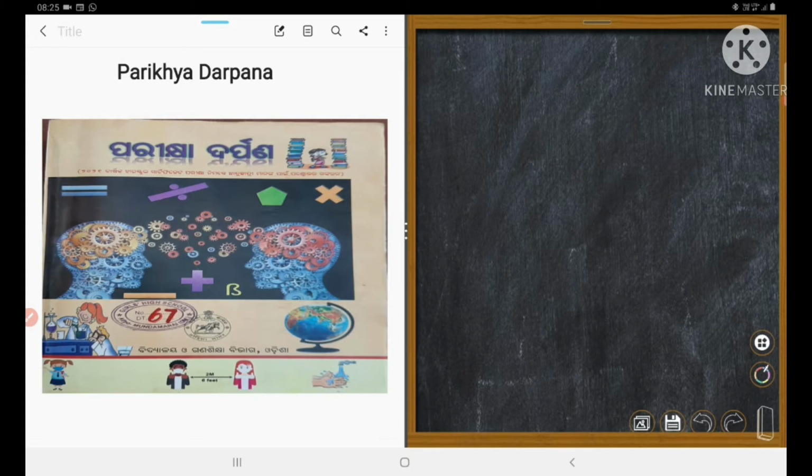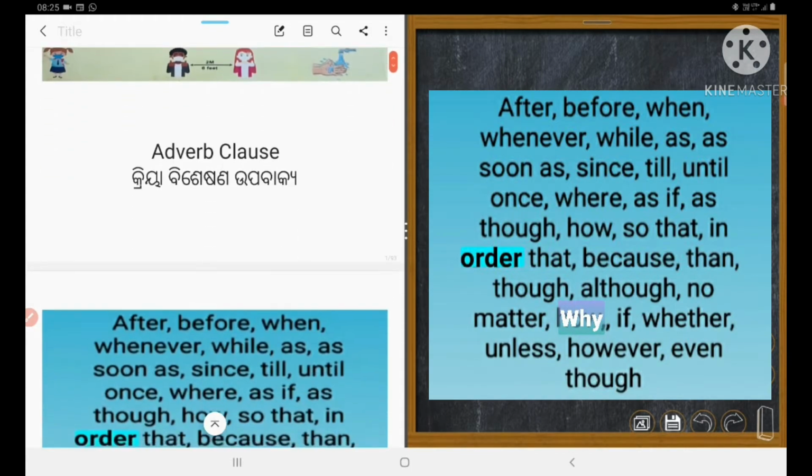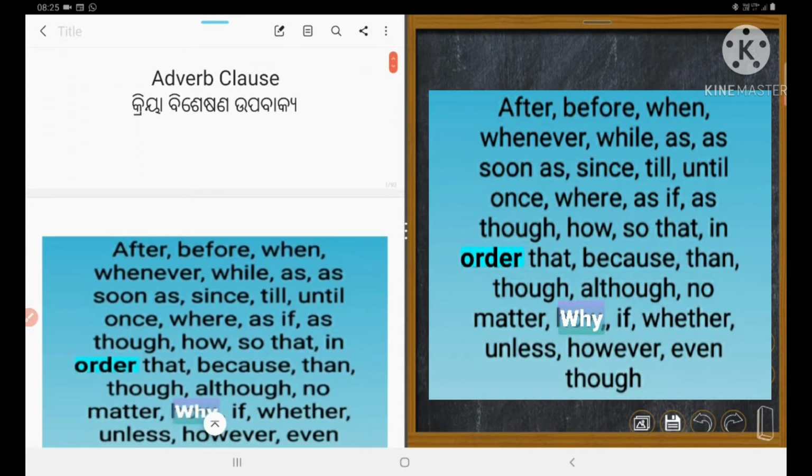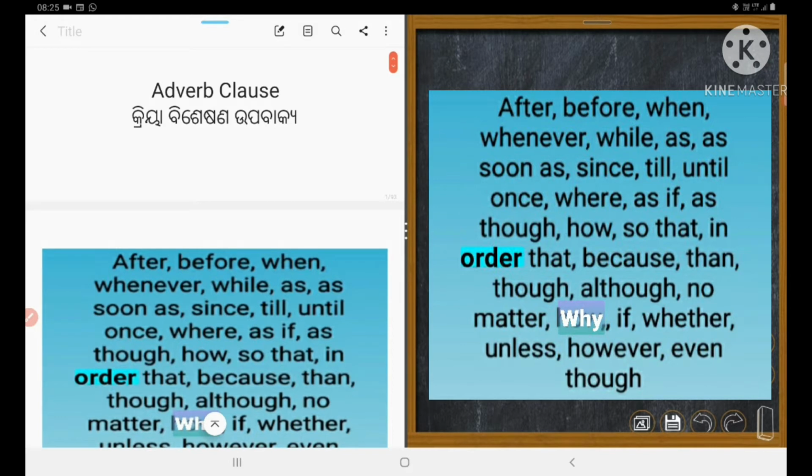The phrase adverb clause. So what is an adverb clause? If a clause begins with any of the adverbs, there are so many adverbs, it is called an adverb clause. So adverb clause means kriya visheshana upavakya.